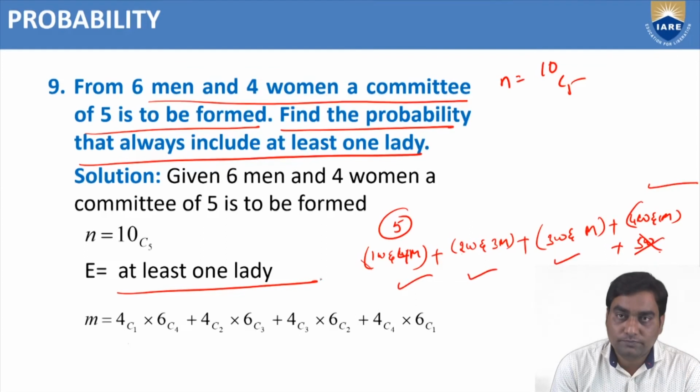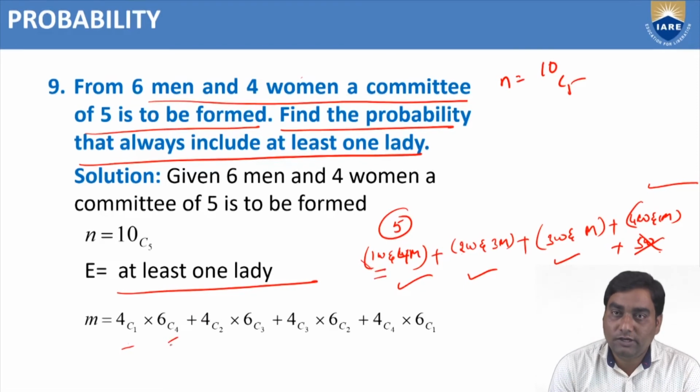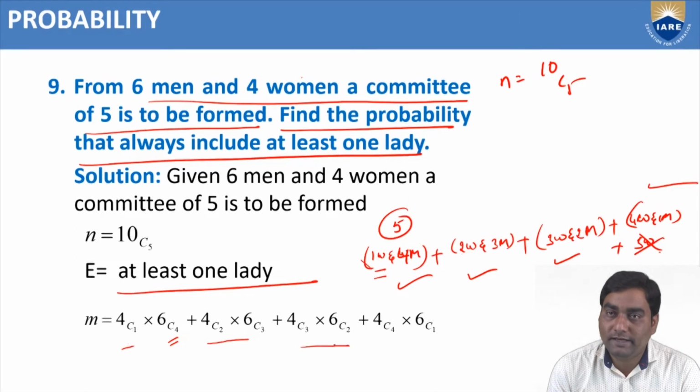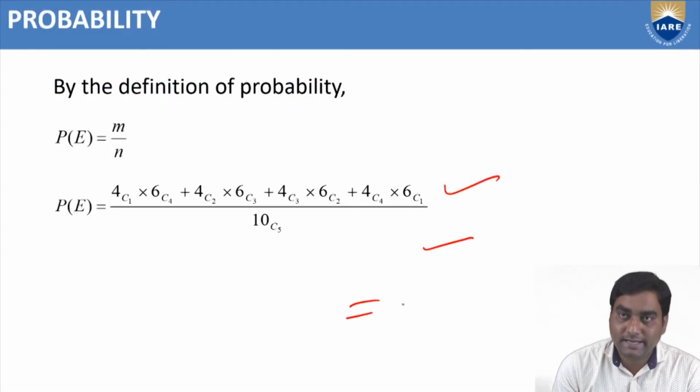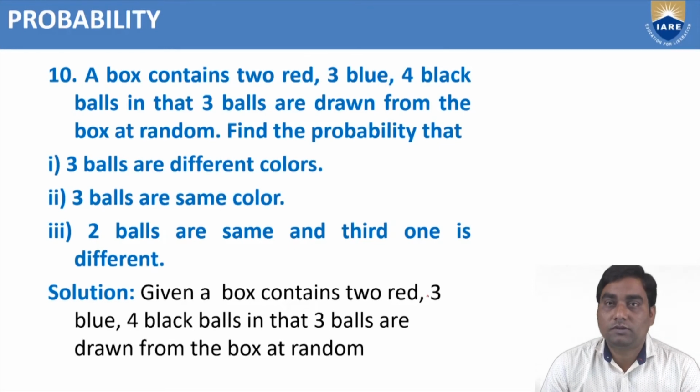So M equals, first, one woman. How are you going to select 1 woman from 4 women? 4C1 into 4 men from 6 men, 6C4. Plus second, 2 women and 3 men. Third, 3 women and 2 men. And the last one, 4 women and 1 man, 4C4 into 6C1. So by the definition of probability, M by N. Like this we have to solve.